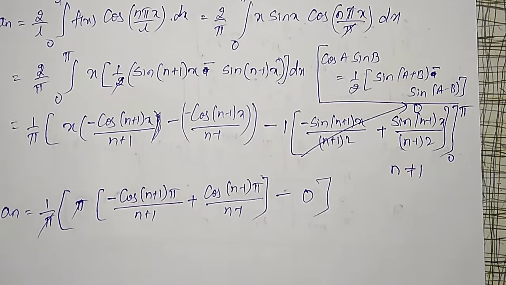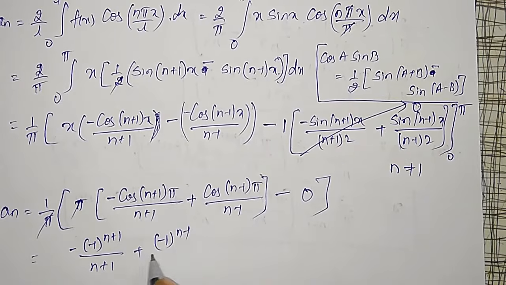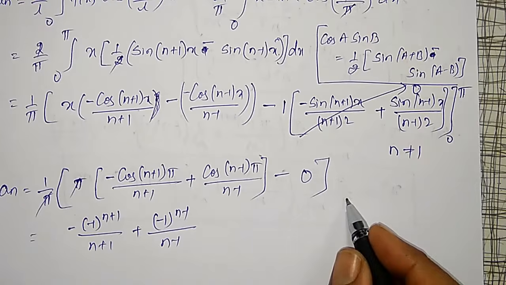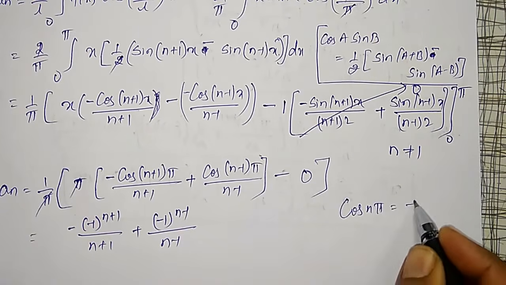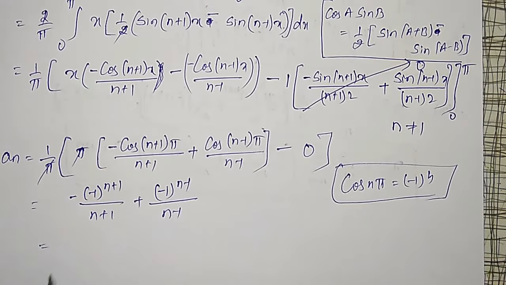Here pi cancels, and what I can do here, it is minus of, this is minus 1 raised to n plus 1 divided by n plus 1, and plus here it is minus 1 raised to n minus 1 divided by n minus 1, cos n pi. Cos n pi is equal to minus 1 raised to n. That formula I am going to use. Next, from these two, what I can take common is minus 1 raised to n.